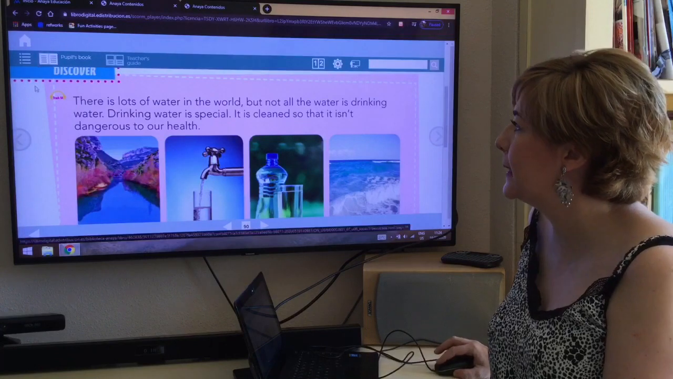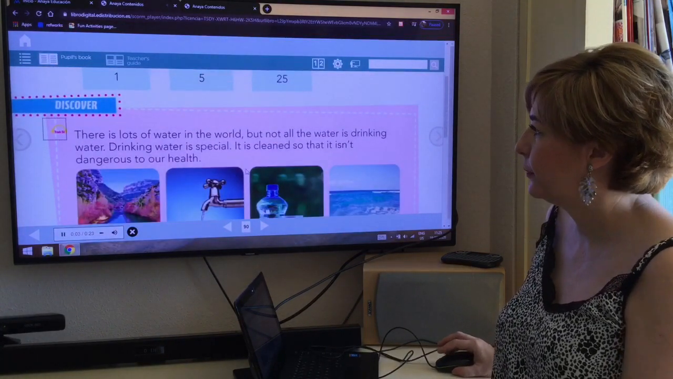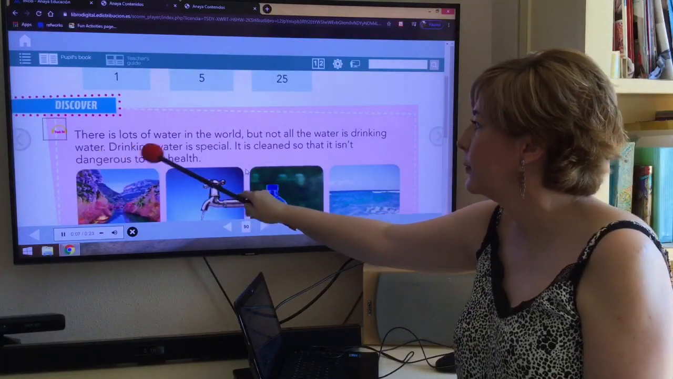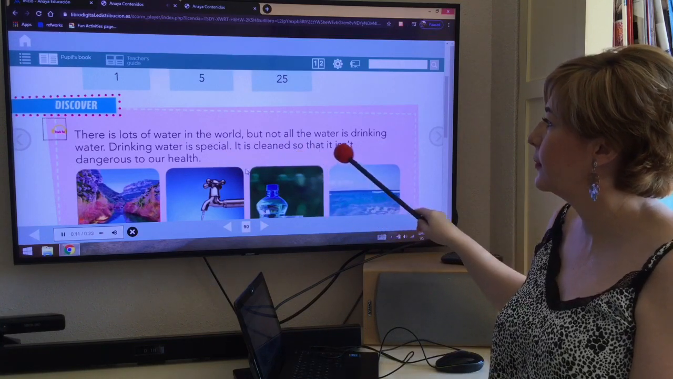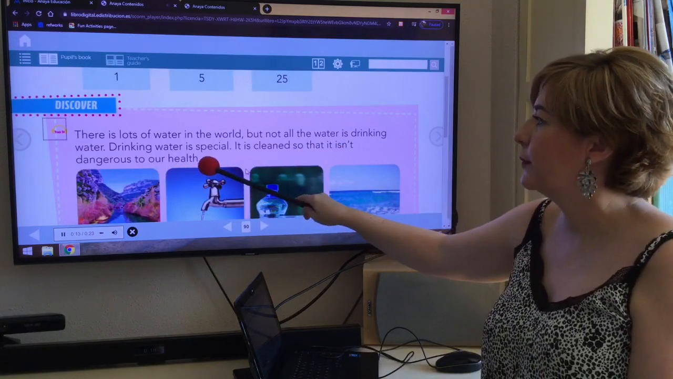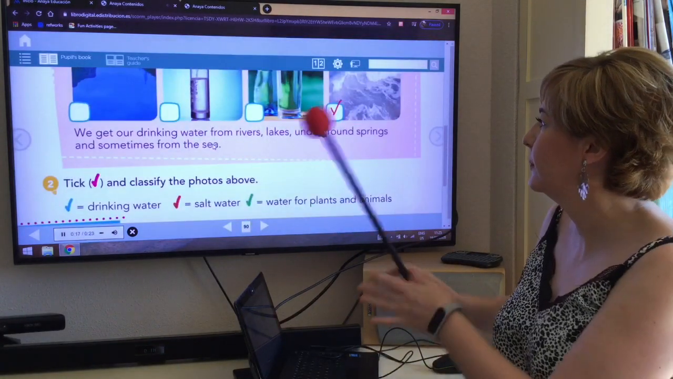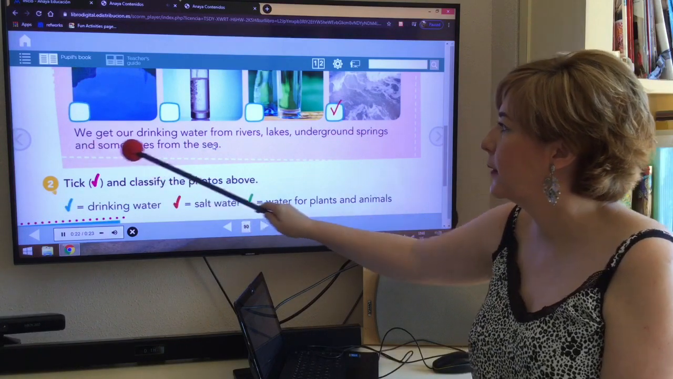Okay, let's listen. There is lots of water in the world, but not all the water is drinking water. Drinking water is special. It is cleaned so that it isn't dangerous to our health. We get our drinking water from rivers, lakes, underground springs, and sometimes from the sea.